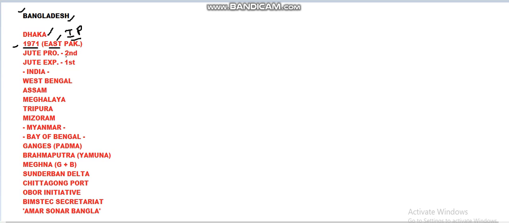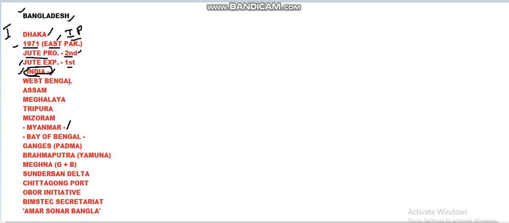Bangladesh is a very important country in the production of jute. It is the second largest producer of jute, and the largest producer is India. It is also the largest exporter of jute fiber. Bangladesh has borders with two countries, India and Myanmar. Amongst all the international borders that India has with other countries, it has the longest border with Bangladesh. So from a strategic point of view also, India-Bangladesh relations are very important.